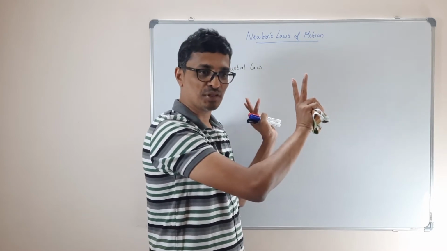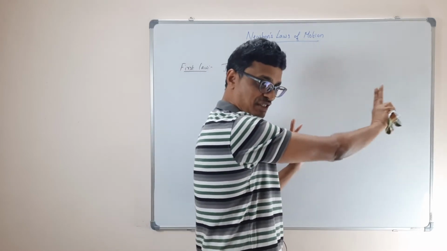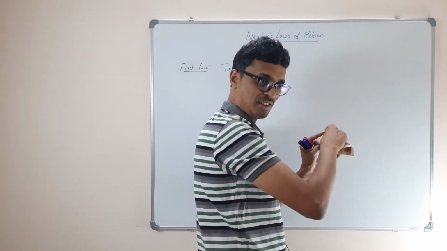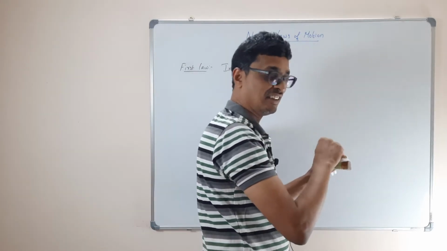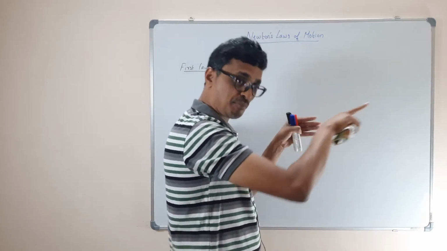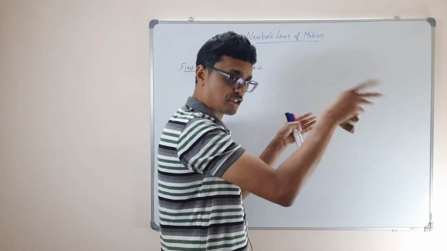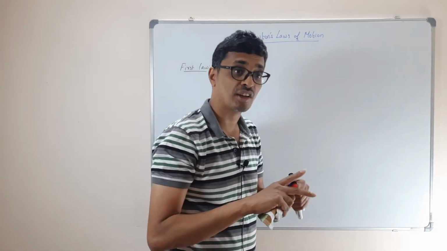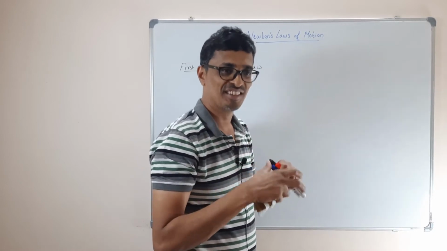When there's no force acting on it, everything moves at a constant velocity or is at rest. So these frames of reference, which are moving at a constant velocity, in a straight line, okay, velocity means straight line, those reference frames are called the inertial frames.